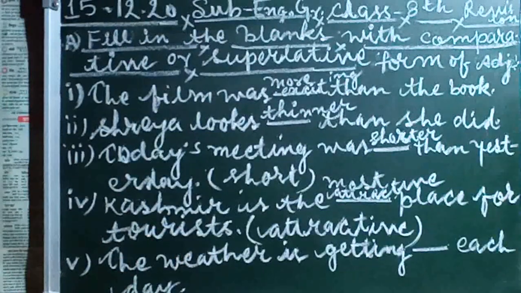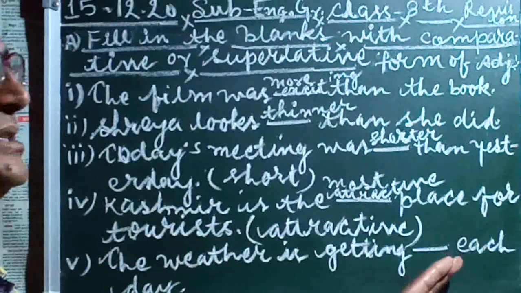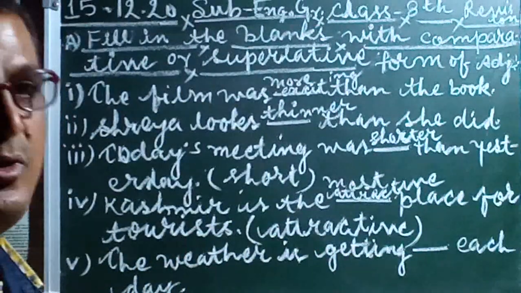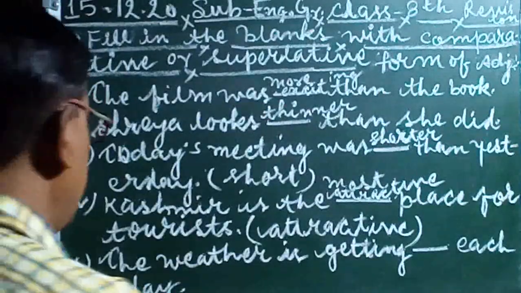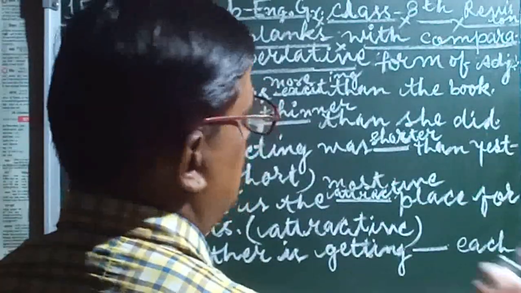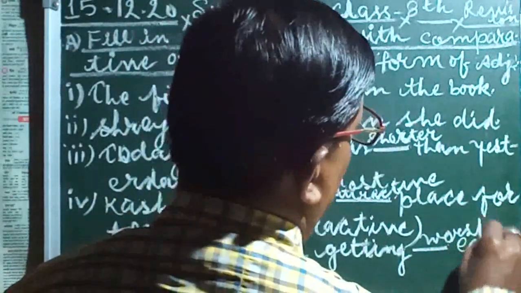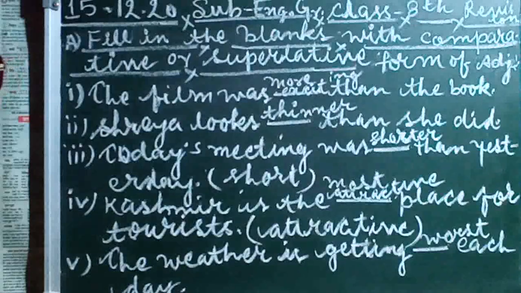So in such a condition, the is not given, but here we use here what is superlative form. Bad, worse, worst. So we write here worst. The weather is getting worst each day.